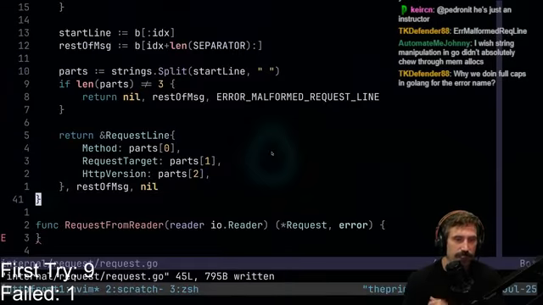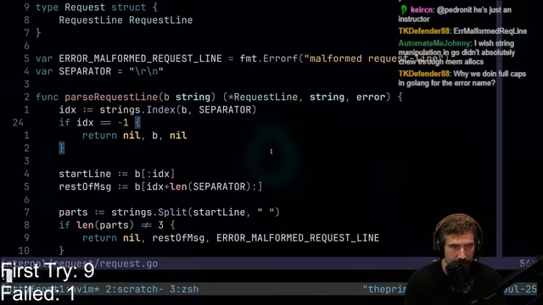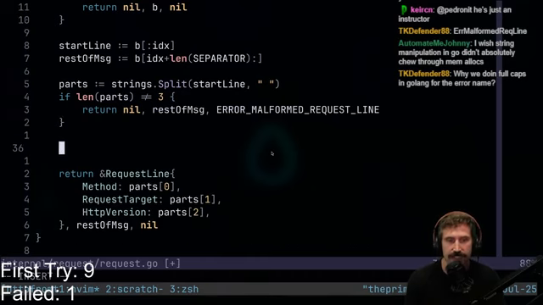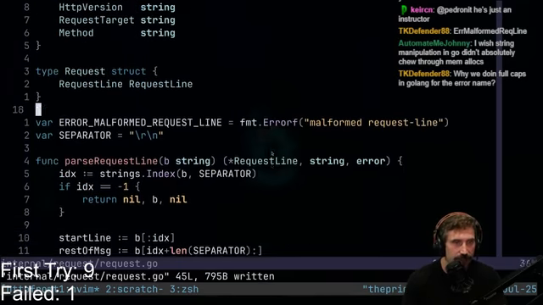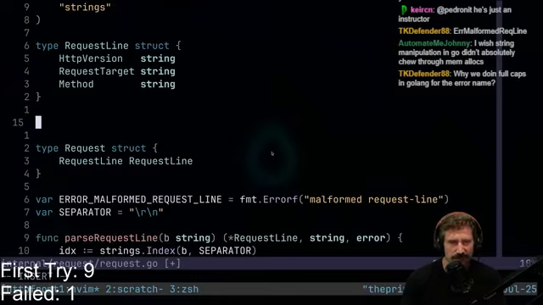Now, there's different ways in which we could attempt to validate this. I could validate it within this parsing function, or I could validate it afterwards and have something that actually does a request line validation check. And so we can do something that's kind of fun. Let's just do it this way because maybe I haven't done it this way. This kind of sounds fun to do.